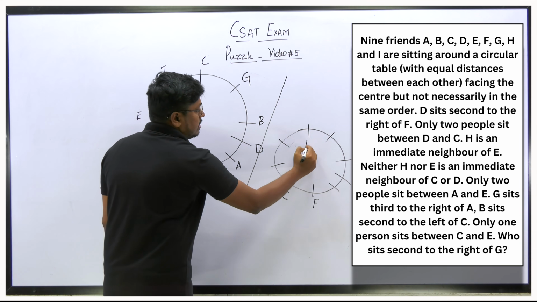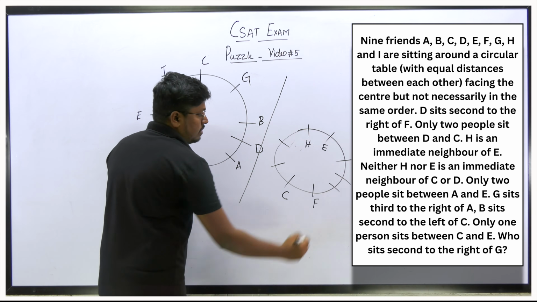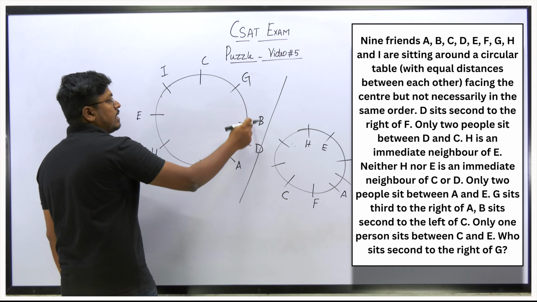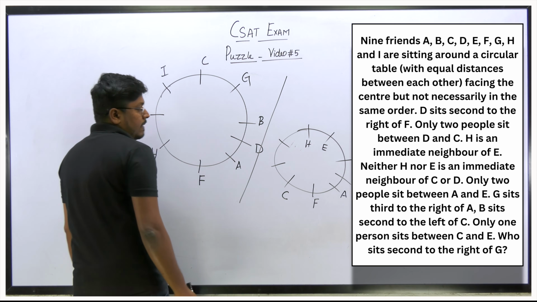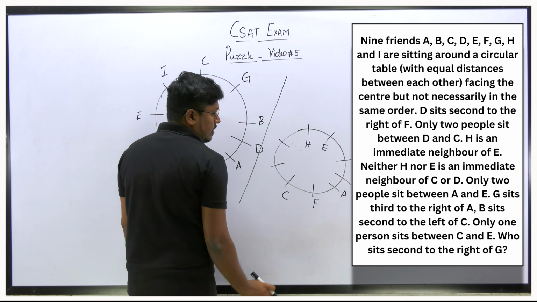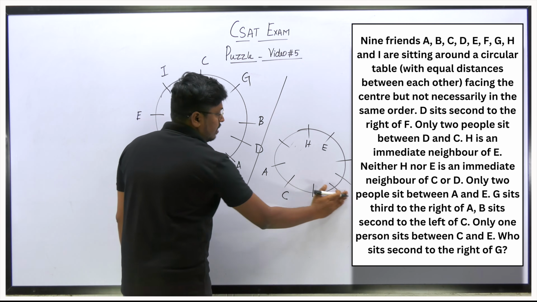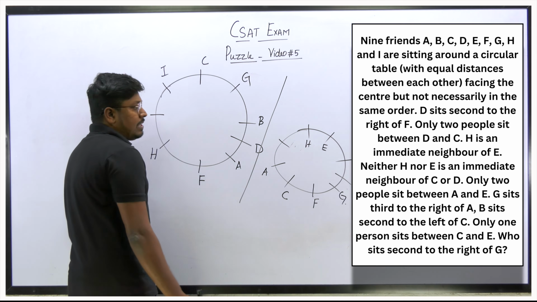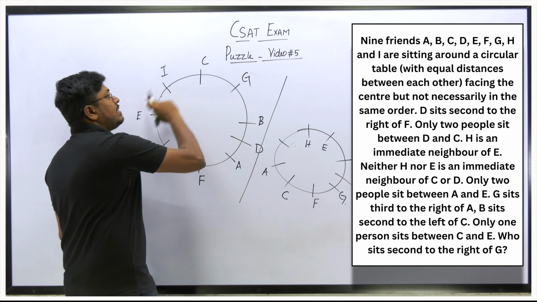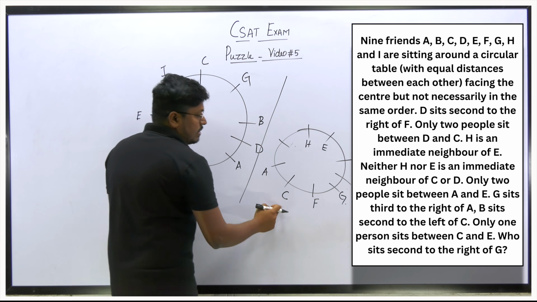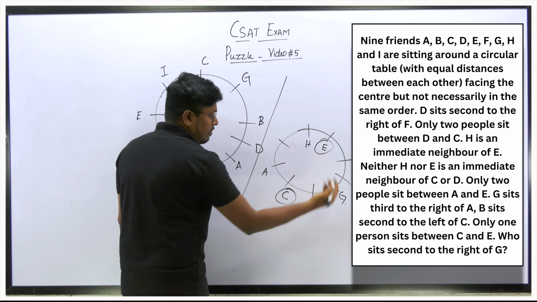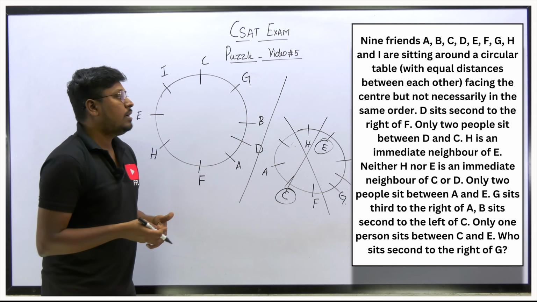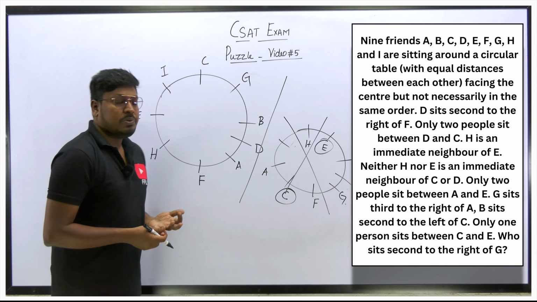So similarly, if I fix H and E here, I should fix A, and A's right hand side at the third place is G. So A's right hand side 1, 2, 3, that is not for G. If I fix A here, this will be G. Between C and E, according to the question, there should be a gap of 1. But in this diagram between C and E there is a gap of 4. So this diagram is wrong actually. We will not get the answer, so this will be the answer for this question.